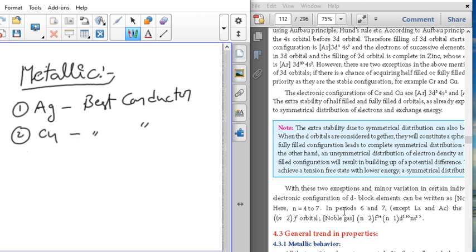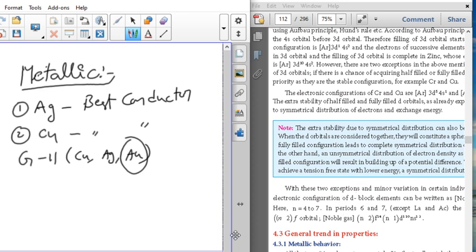Already I told you, other than group 11, the rest are not soft metals. Out of all the d-block elements, the group 11 elements, that is copper, silver and gold, are all soft metals. That's why we mold them into a lot of varieties of shapes and ornaments. Silver also has a lot of varieties. Copper also, we see copper glasses, plates, spoons like this. The most malleable metal, the best moldable metal, is gold.